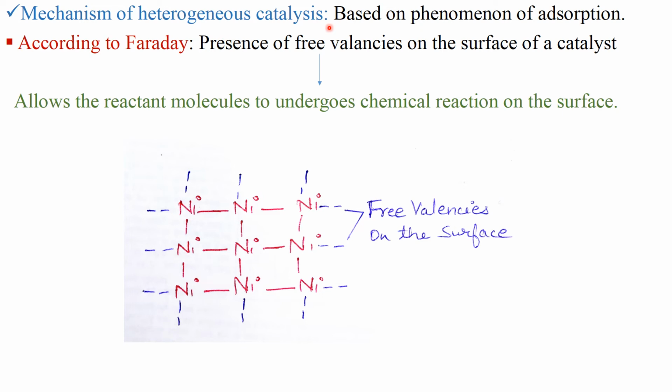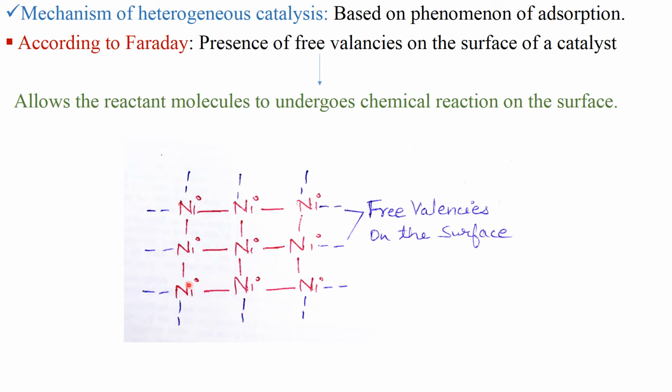There are two theories. One is Faraday theory and second is Langmuir and Hinshelwood theory. So according to Faraday, there is presence of free valencies on the surface of a catalyst. It means catalyst surface contains free valencies, and in these free valencies reactant gets adsorbed and undergoes a chemical reaction on the surface.